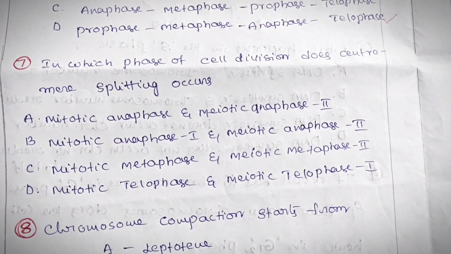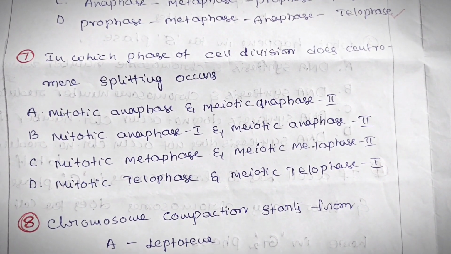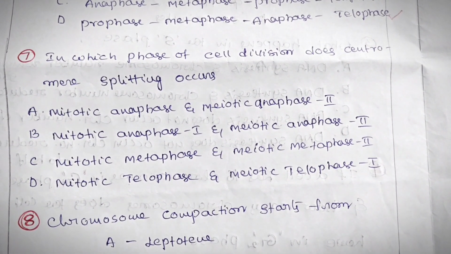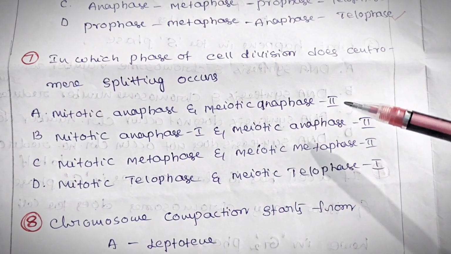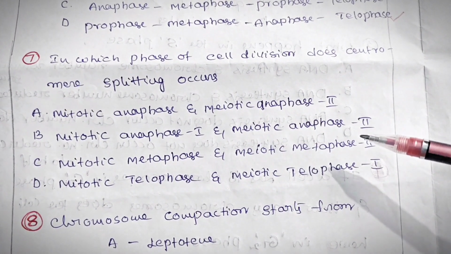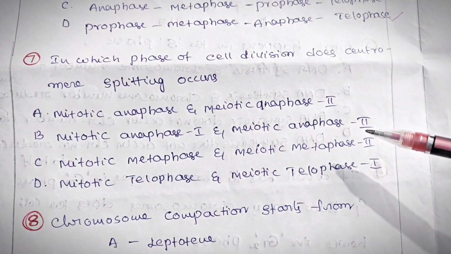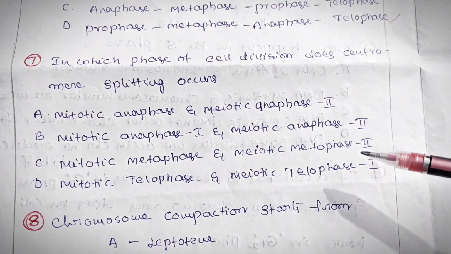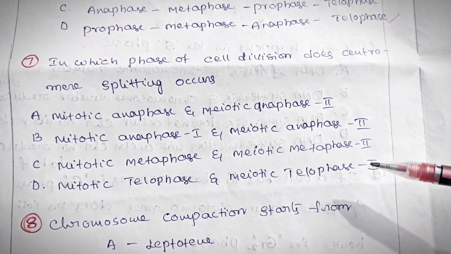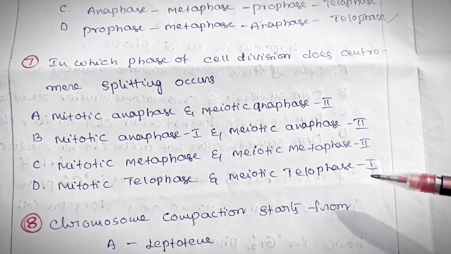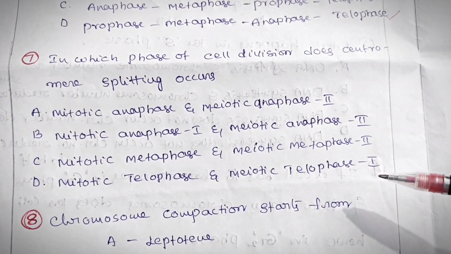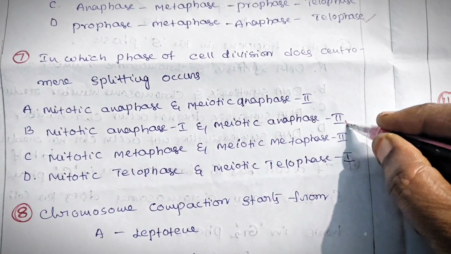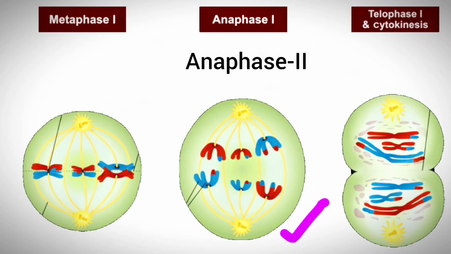In which phase of cell division does centromere splitting occur? Options are mitotic anaphase, meiotic anaphase 2, mitotic anaphase 1, meiotic anaphase 2, mitotic metaphase, meiotic metaphase 2, mitotic telophase, meiotic telophase 1. For this, the correct answer is mitotic anaphase and meiotic anaphase 2.